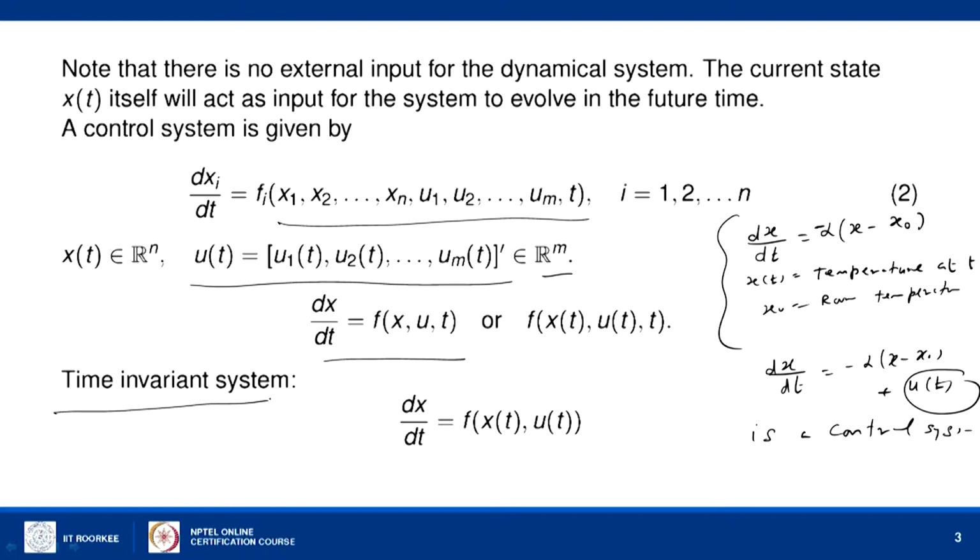Time invariant system means f is a function of x and u, and x and u are functions of t, but in the equation t is not appearing explicitly. So, this is called the time invariant system. Time invariant system does not mean that the system does not change with respect to time, it changes, but in the mathematical model, t does not appear explicitly.